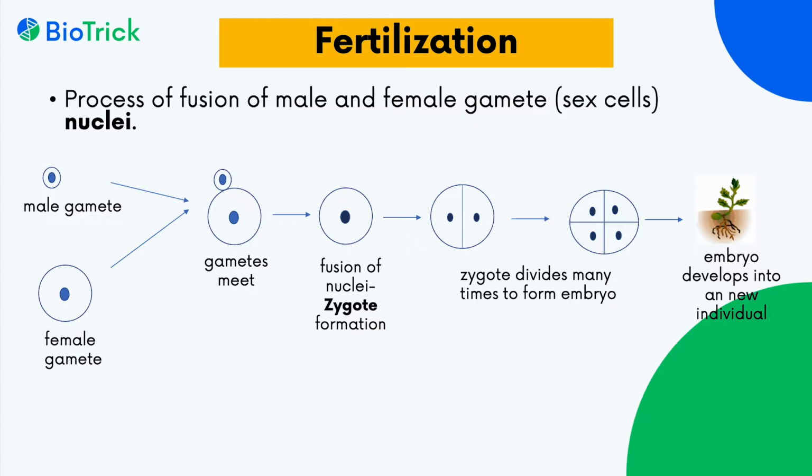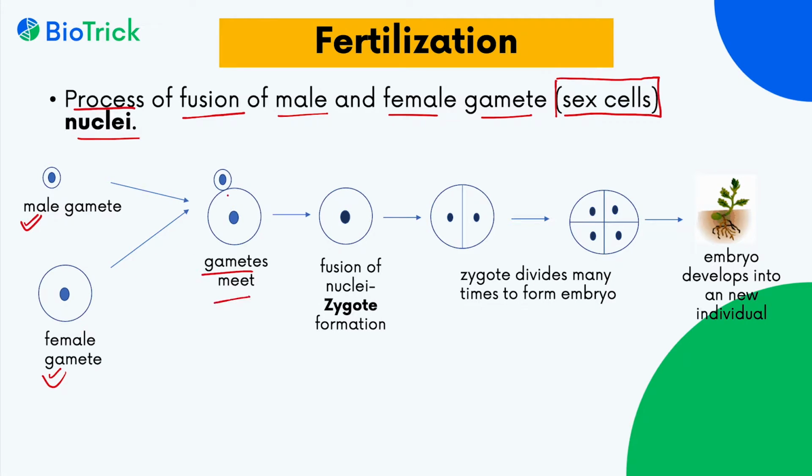Fertilization. What do you mean by fertilization? It is a process that involves the fusion of male and female gamete nuclei, or we can say sex cells nuclei. Suppose we have a male gamete and the female gamete.